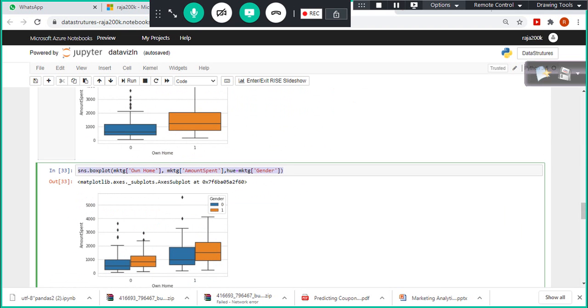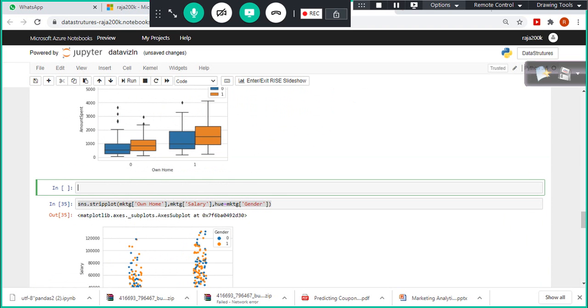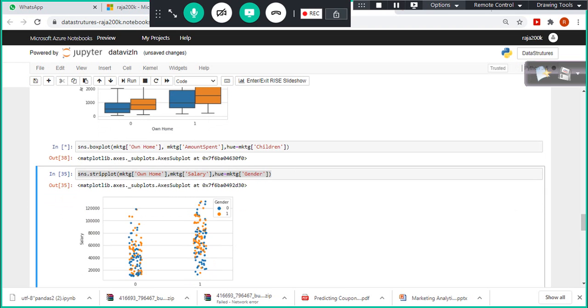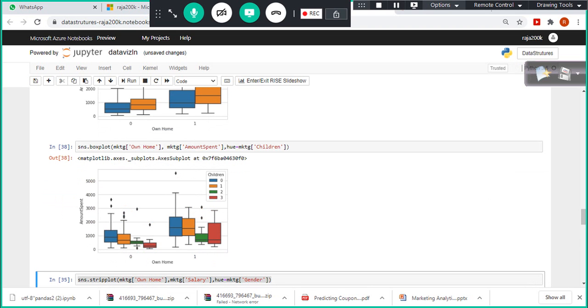I cannot plot more than two variables in this chart, so what I am going to do is use children now. What I initially hypothesized was somewhat matching with this.